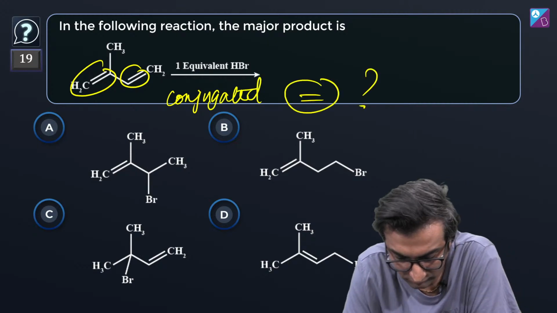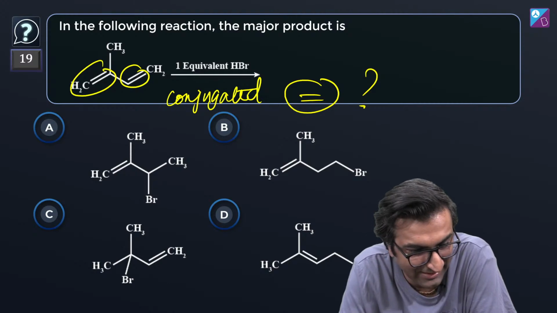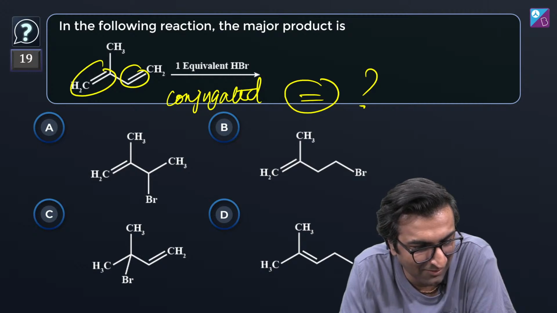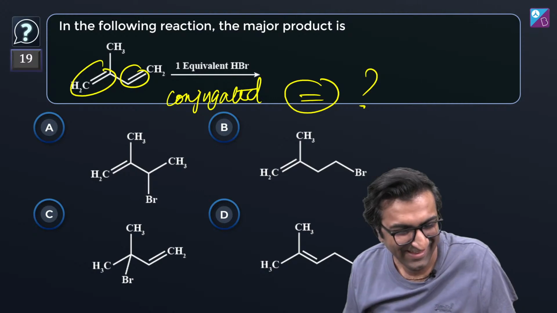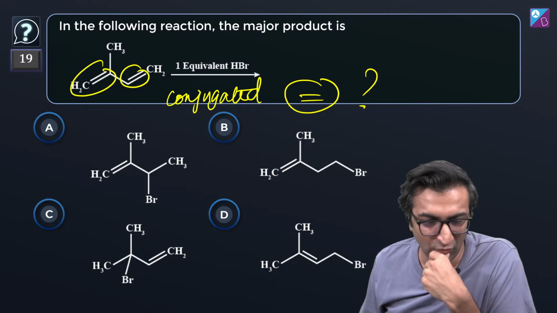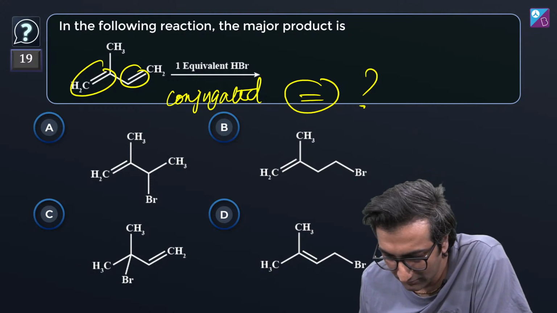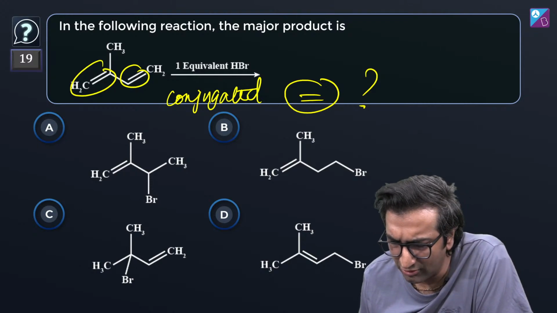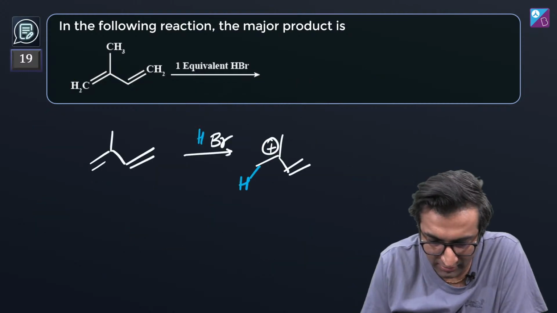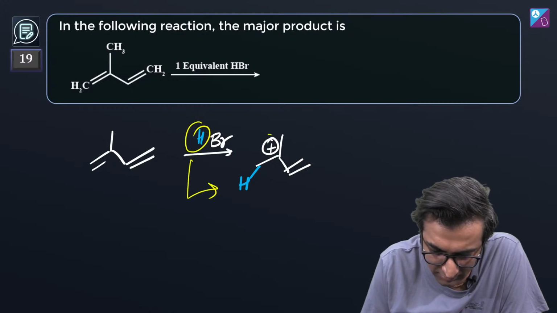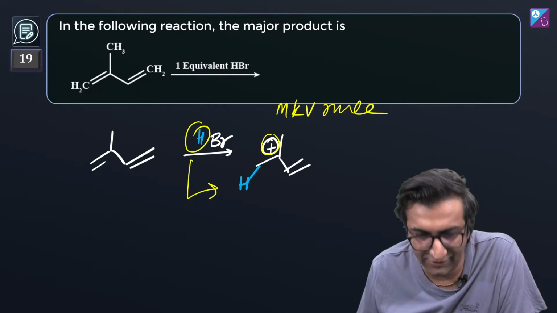Rec says C. Rec, listen to me. With conjugated double bonds, things become wrecked. Did you see what Rec did right there? Marconi says HBr, Markovnikov rule says HBr. Okay, let's look at the mechanism. You've got this guy here, HBr. I've used the same color because this goes here. This is from Markovnikov rule. But resonance.